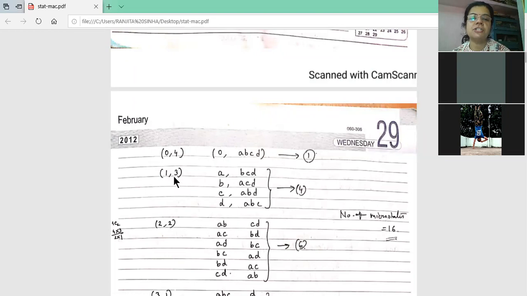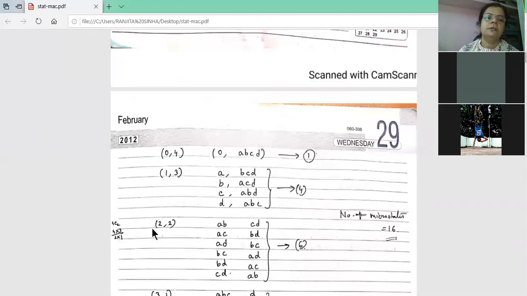Under this macro state, how many possible combinations are there? 4. 1, 2, 3, 4. So 4 possible combinations are there. So for the 1, 3 macro state, what is the possible number of microstates? That is 4.